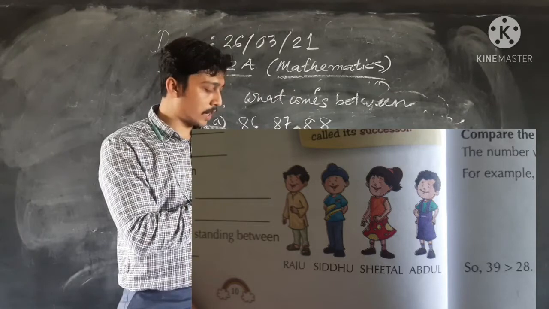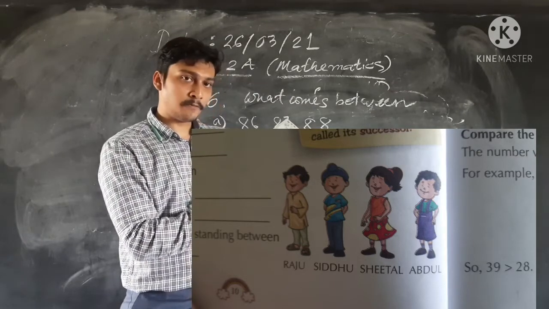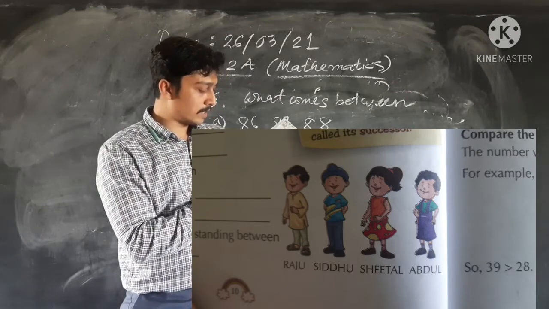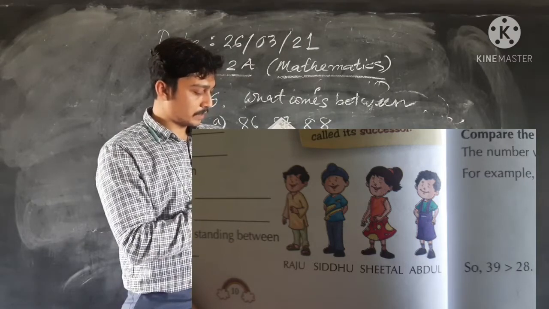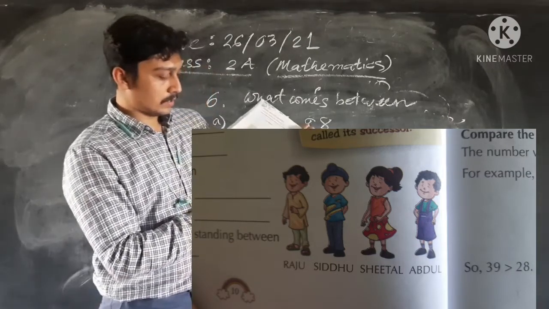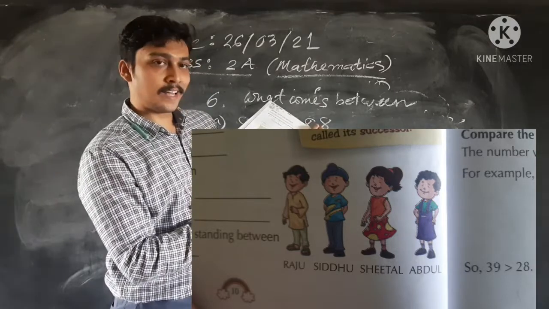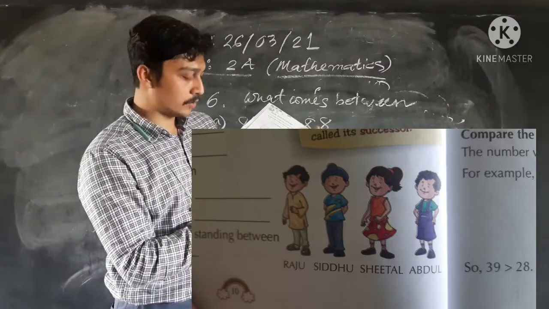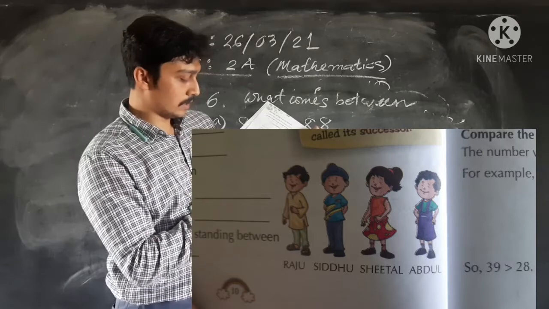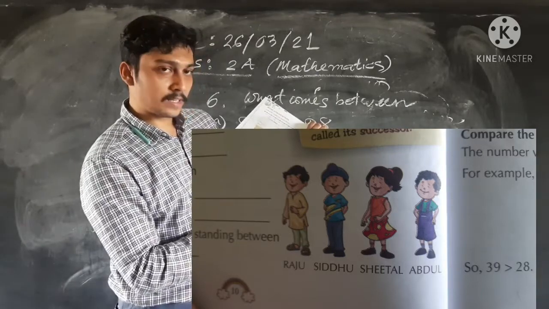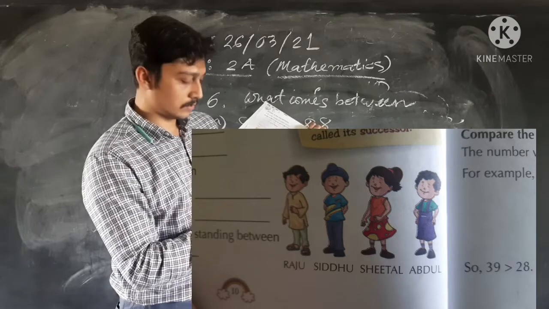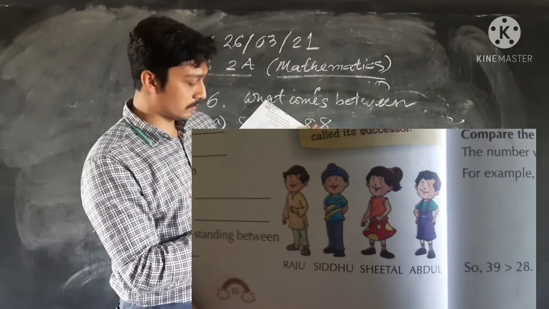Question number 1, A, Sidhu. Who is standing before Sidhu? Raju is standing before Sidhu. Question B, Abdul. Sital is standing before Abdul.